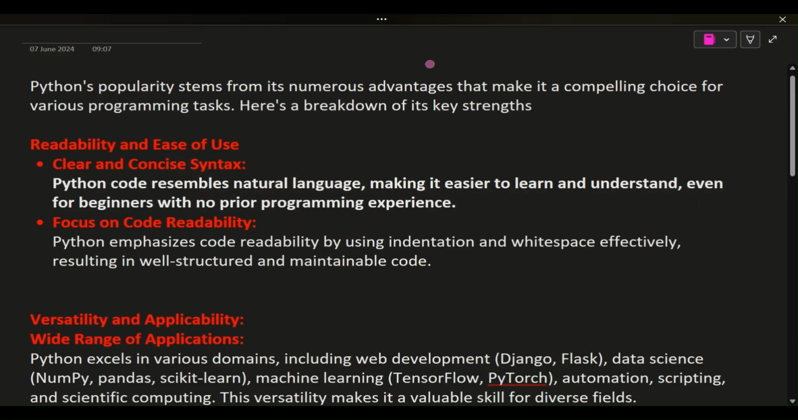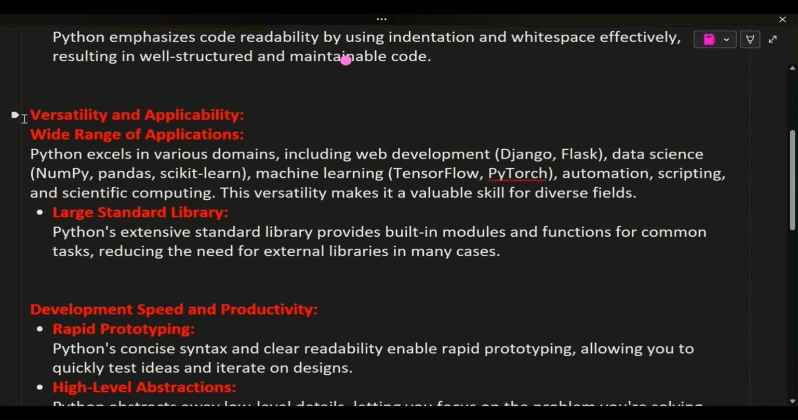Python's popularity stems from its numerous advantages that make it a compelling choice for various programming tasks. Here's a breakdown of its key strengths. Readability and ease of use. Clear and concise syntax. Python code resembles natural language, making it easier to learn and understand, even for beginners with no prior programming experience. Focus on code readability. Python emphasizes code readability by using indentation and whitespace effectively, resulting in well-structured and maintainable code.